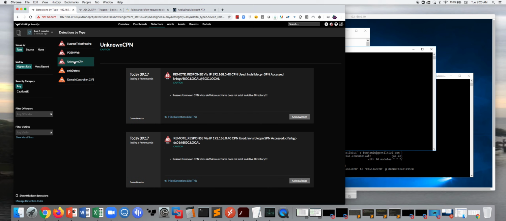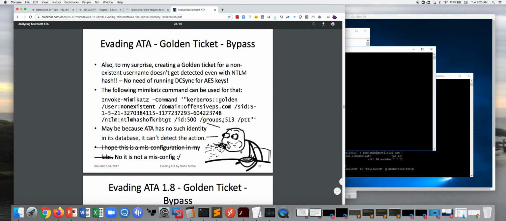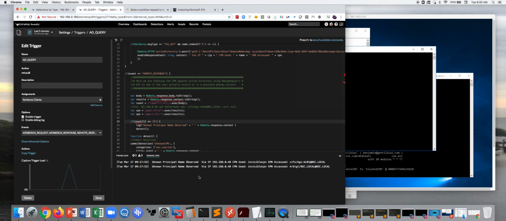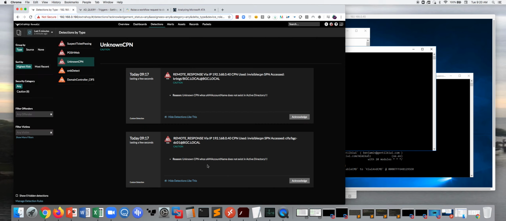But there you can also see, unbeknownst to this guy, where he's spitting his serial out. Well, this time maybe the hacker can spit his or her serial out, because here we're able to detect that someone's got a client principal name. They're moving laterally within your organization, and as the detector says, unknown CPN whose SAM account name does not exist in Active Directory.